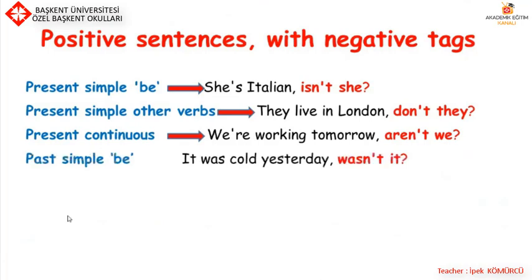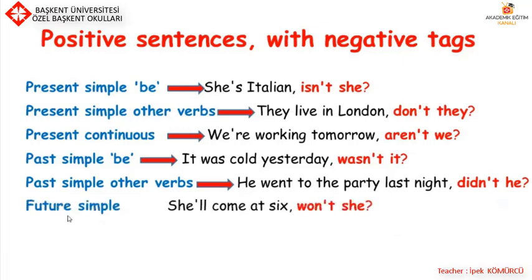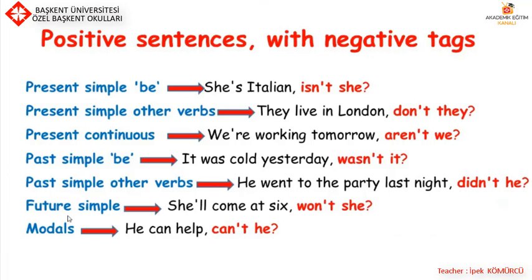In past simple with verb be, it was cold yesterday, wasn't it? In past simple with other verbs, he went to the party last night, didn't he? In future simple, she'll come at 6, won't she? With modals, he can help, can't he?